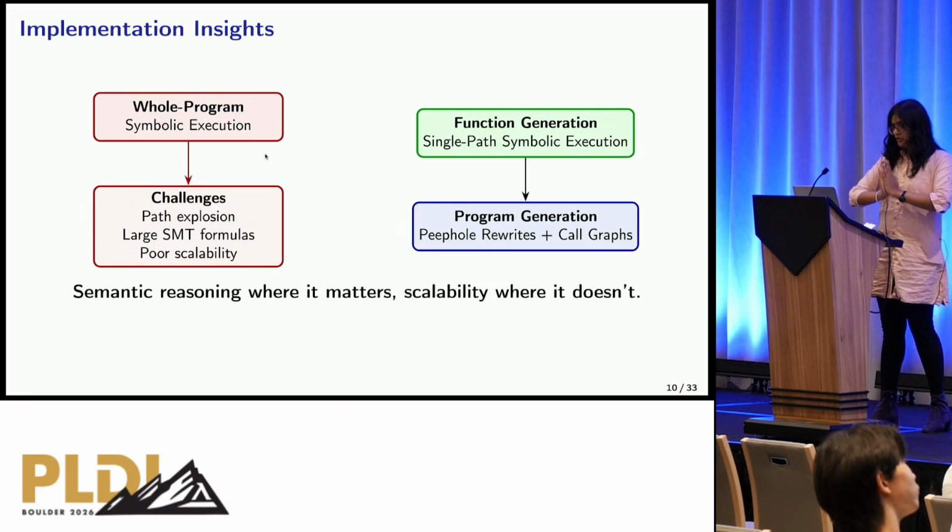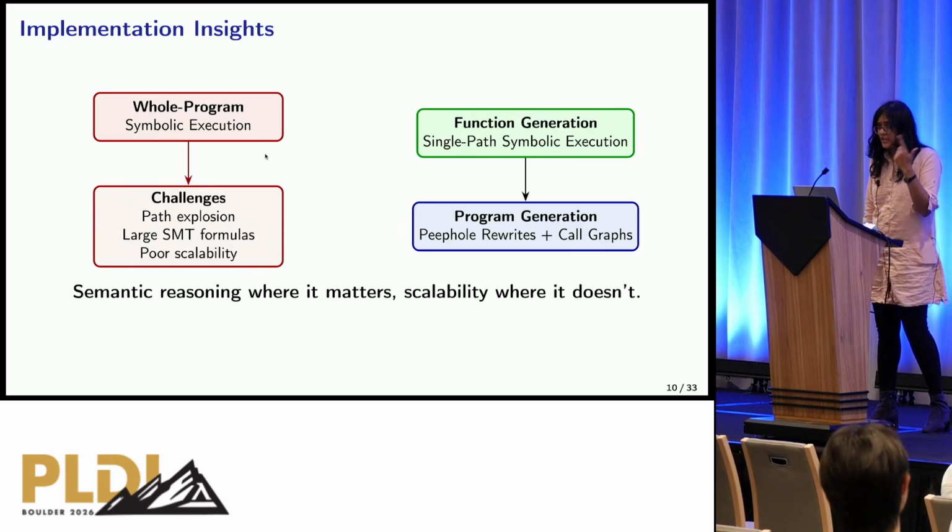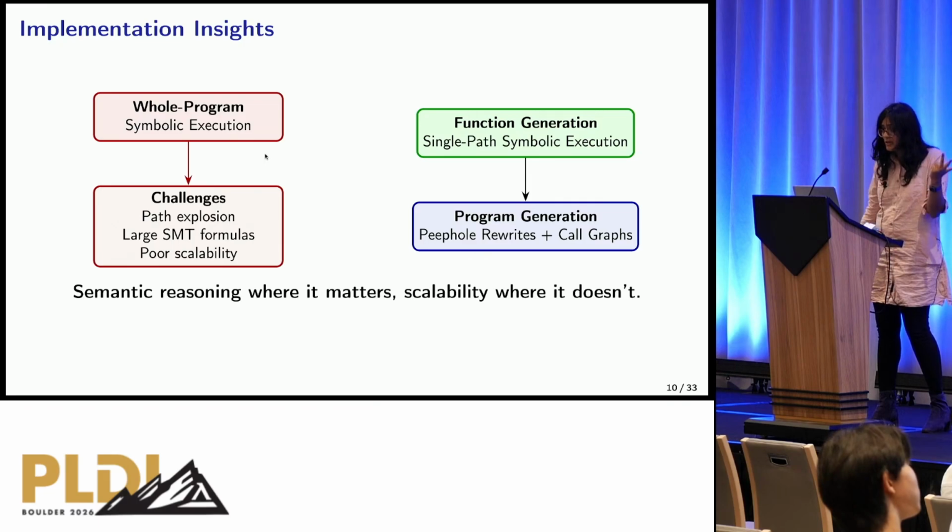Now, we proceed to do this using symbolic execution. And this begs the question: how can you generate whole programs using symbolic execution? The paths are going to explode, your SMT formulae are going to be really large, and the generation is just not going to scale well.